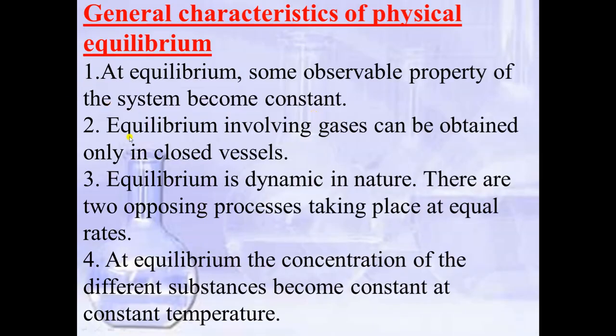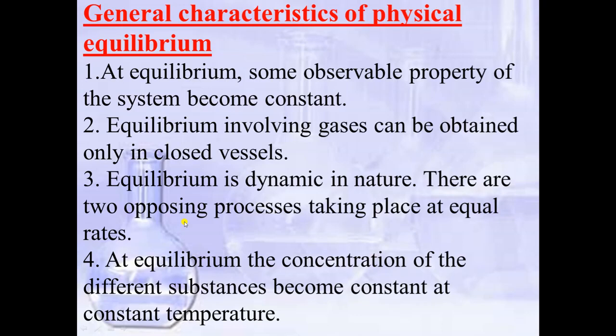The third is that equilibrium is dynamic in nature. That means it continuously changes, and there are two opposing processes taking place at equal rates. You can take any example of physical equilibrium. For example, in solid-liquid equilibrium, the rate of melting is equal to the rate of freezing.